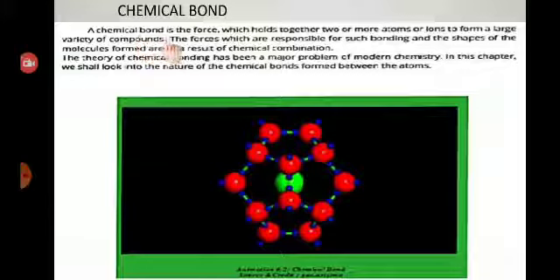A chemical bond is the force which holds together two or more atoms or ions to form a large variety of compounds. The forces which are responsible for such bonding, and the shapes of the molecules formed as a result of chemical combination. The theory of chemical bonding has been a major problem of modern chemistry. In this chapter, we shall look into the nature of the chemical bonds formed between the atoms.